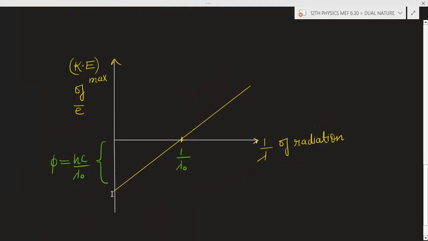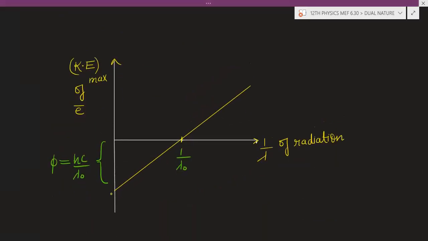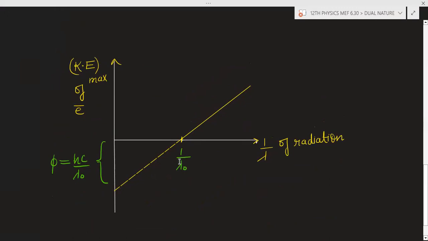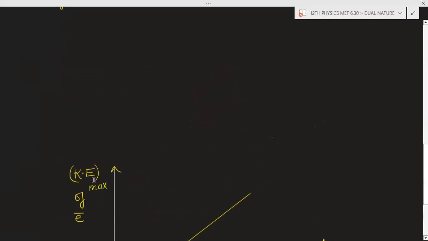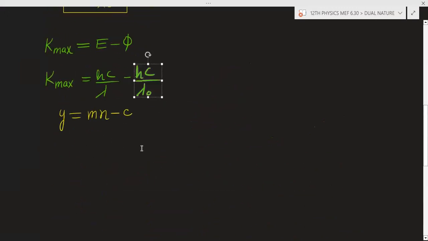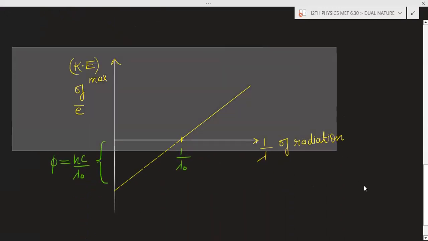So this kind of straight line graph you will have, and this value is 1 by lambda naught, and the intercept is hc by lambda naught.